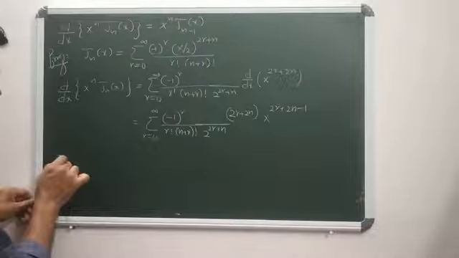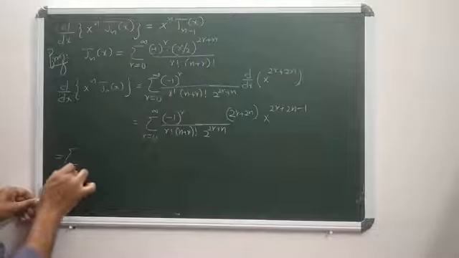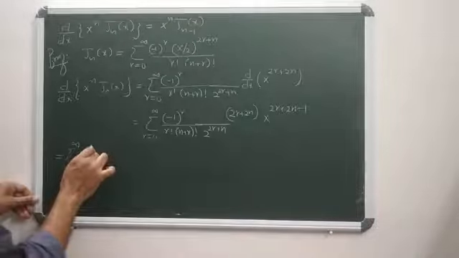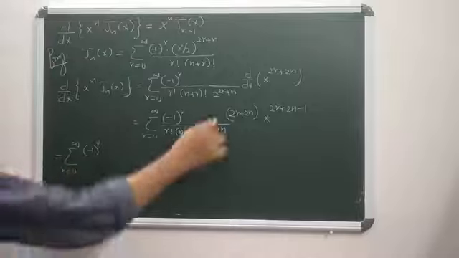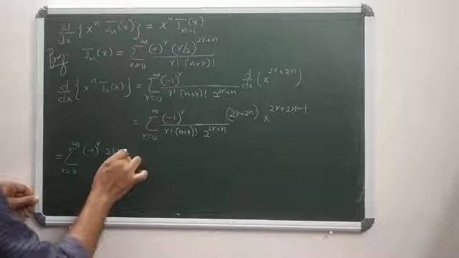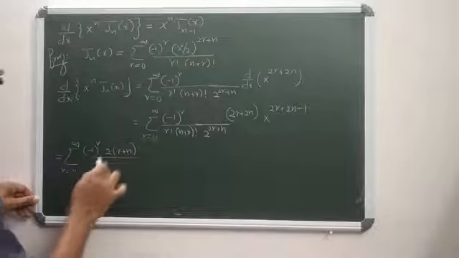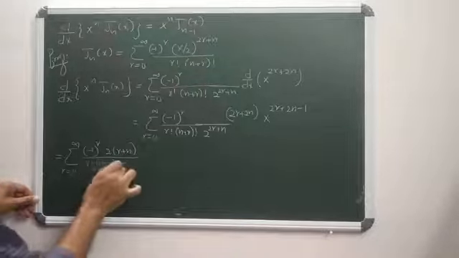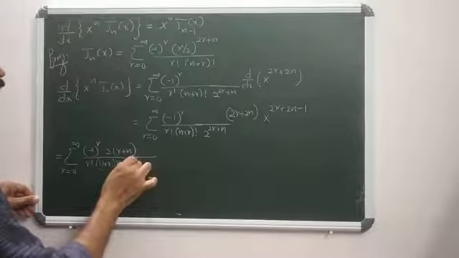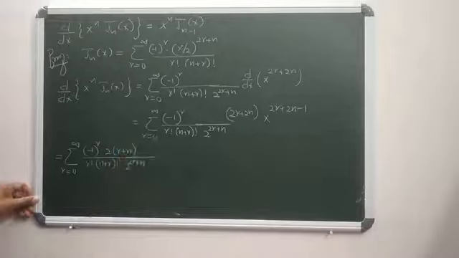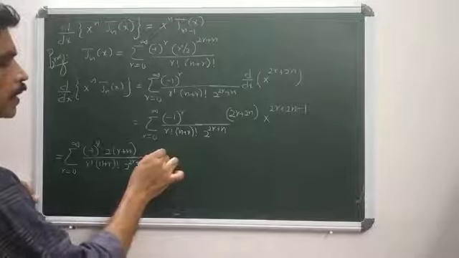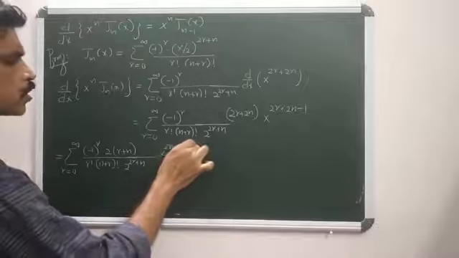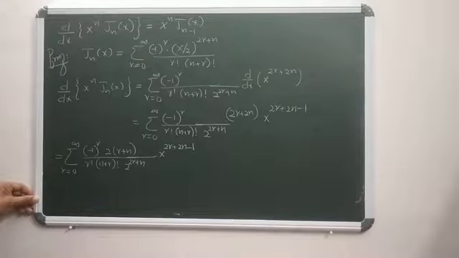So that is rearranged as sigma r ranges from 0 to infinity, minus 1 power r, and on numerator it is 2 into r plus n, all divided by r factorial into n plus r factorial into 2 power 2r plus n into x to the power 2r plus 2n minus 1.